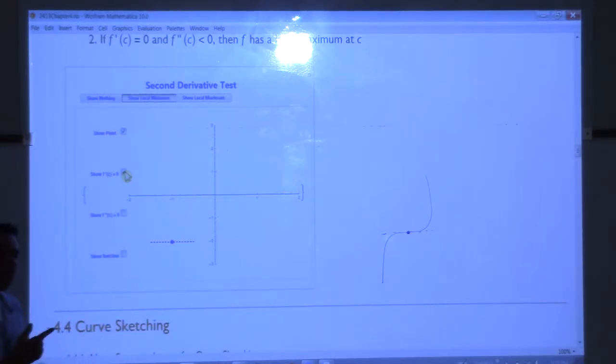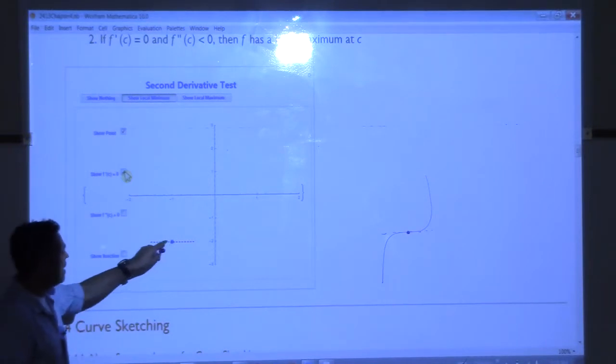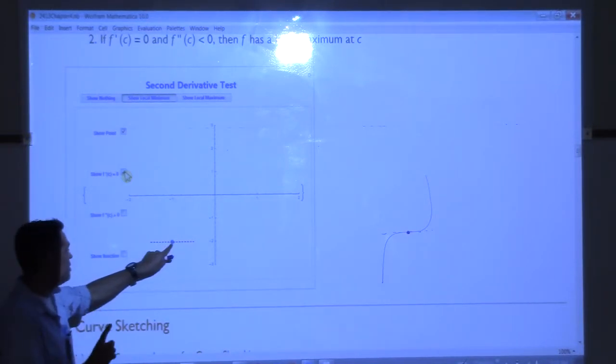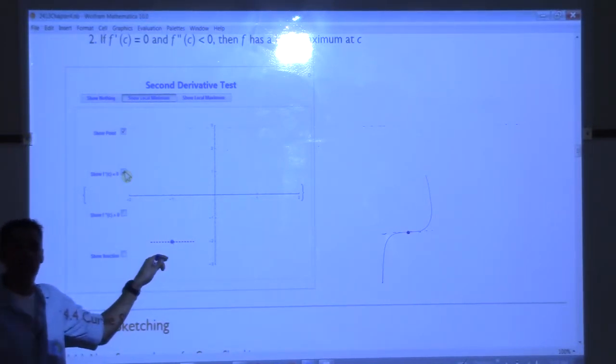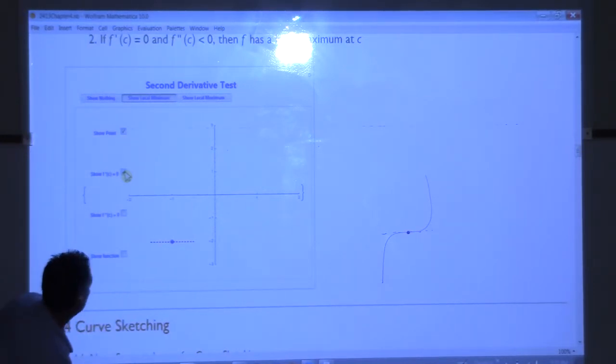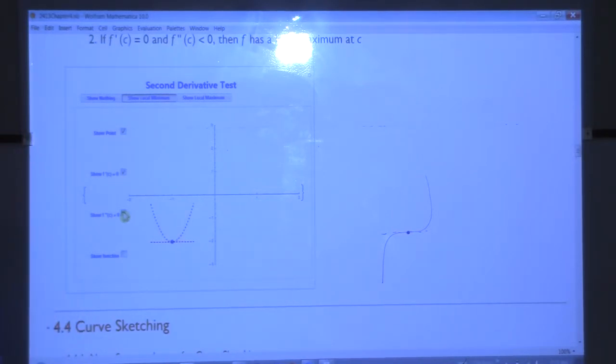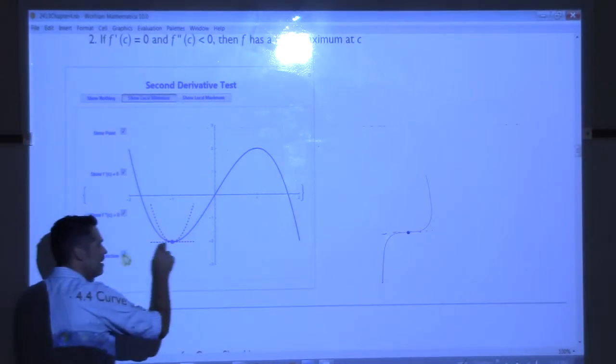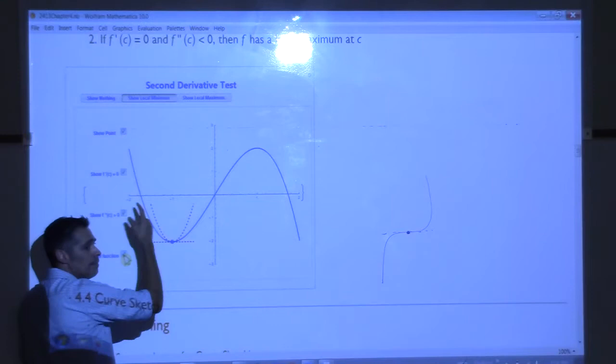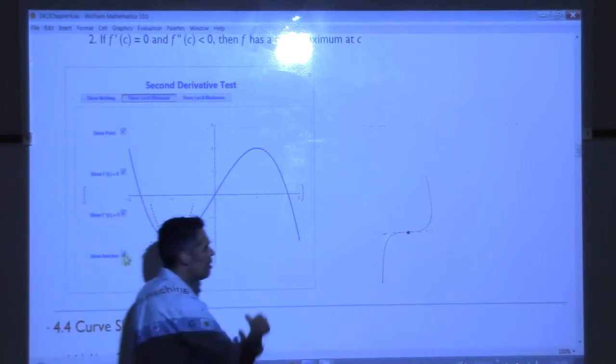But what if I also tell you that not only is my first derivative 0 here, what if I also tell you my second derivative is positive? Then that means we'd have to be concave up there, and that means your curve must be at a local minimum. Do y'all see that? If you have a flat tangent line and you have concave up, you're looking at a minimum. See on this one right here?